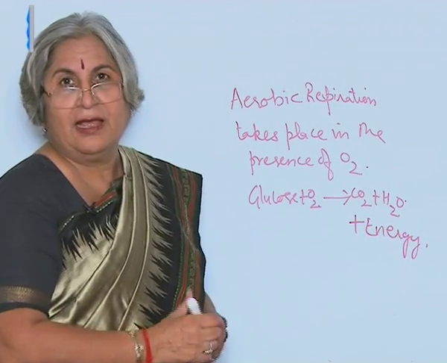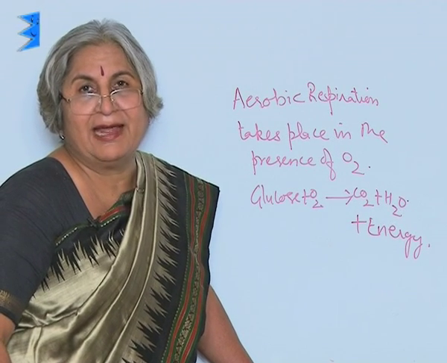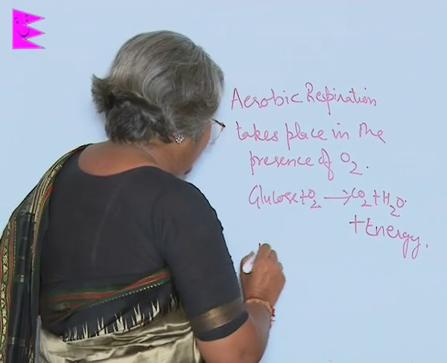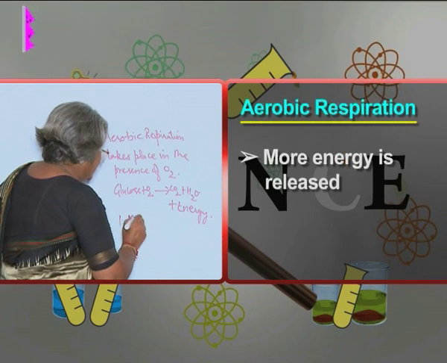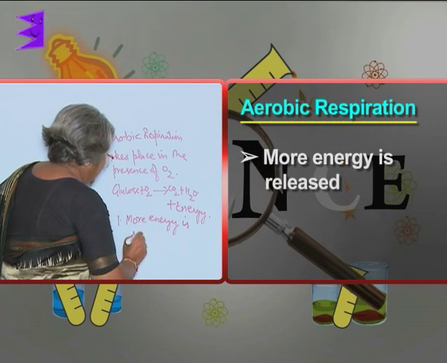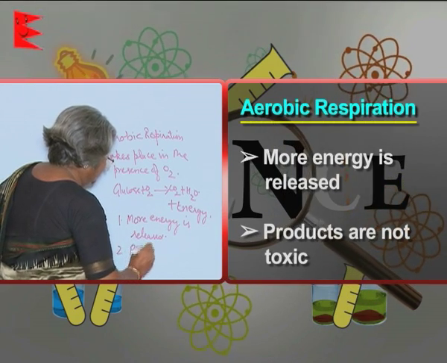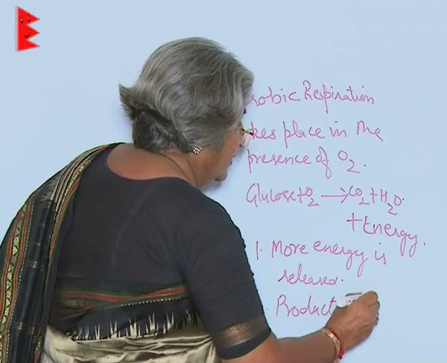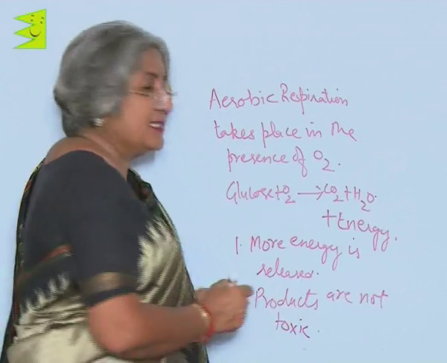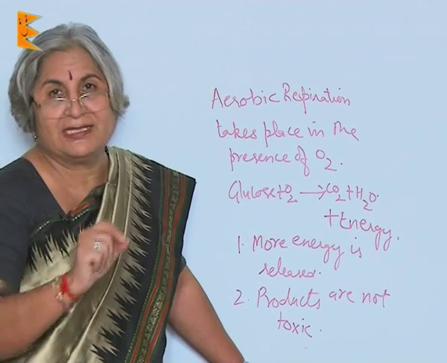of anaerobic respiration. That is why human beings and other higher animals require aerobic respiration, and the reasons are: first, more energy is released; second, products are not toxic; and when anaerobic respiration takes place, then lactic acid is produced, and which can cause cramps because it is toxic.